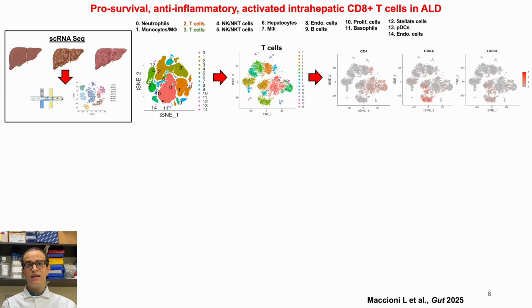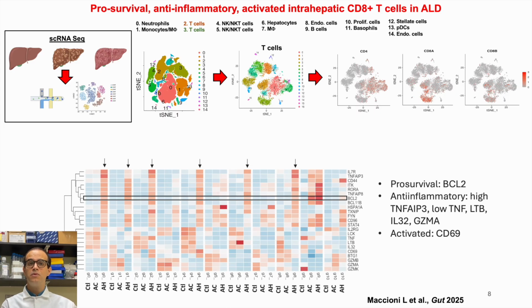We wanted to understand what CD8 T cells inside the liver are doing. We were lucky to get access to liver transplant samples at Johns Hopkins University, and we used a special technique called single-cell RNA sequencing to study liver cells. Our analysis showed that in patients with severe alcohol-associated hepatitis, liver CD8 T cells had high levels of survival proteins like BCL2, which help the cells stay alive. This was the opposite of what we saw in the gut.